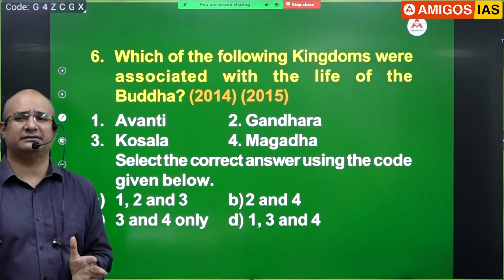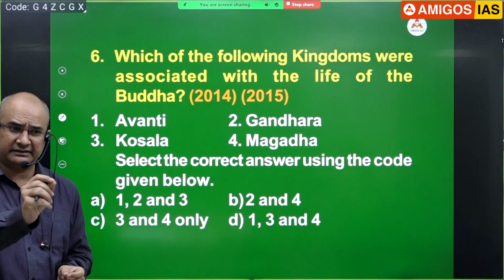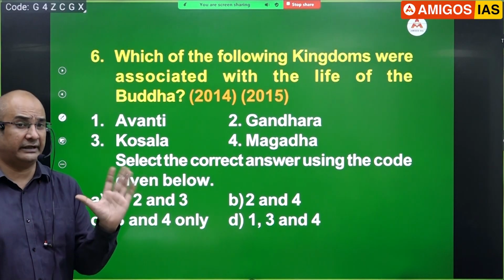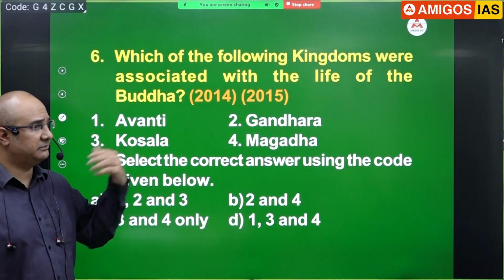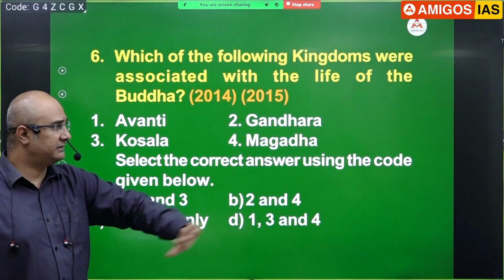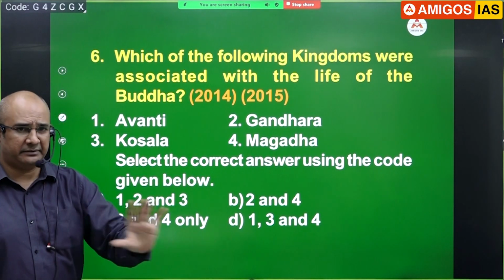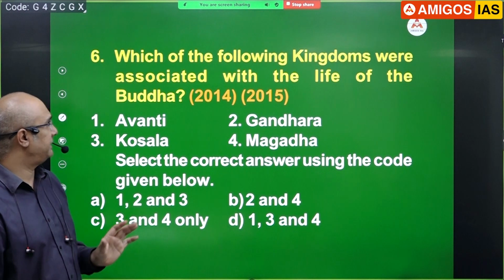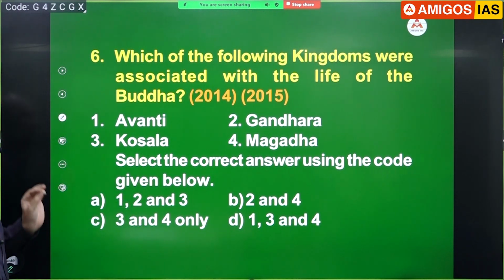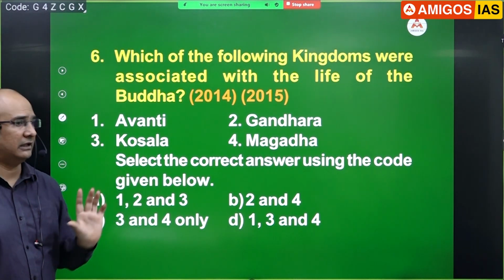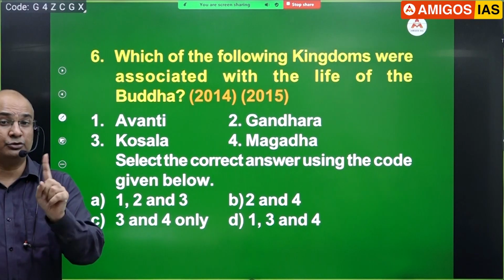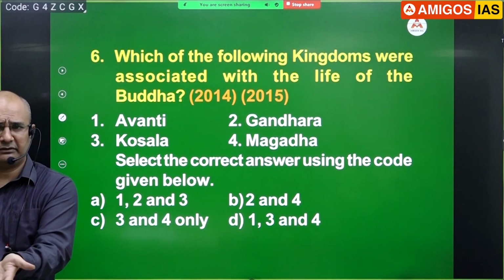The exact question was repeated in 2014 without changing a single word. I do not know why they did it, but it happened. At least in my journey of 15 years of civils, I never saw a question repeated verbatim the next year or the other time. Which of the following kingdoms were associated with the life of the Buddha? Okay, it's not with Buddhism. It is with the life, when Buddha was alive.